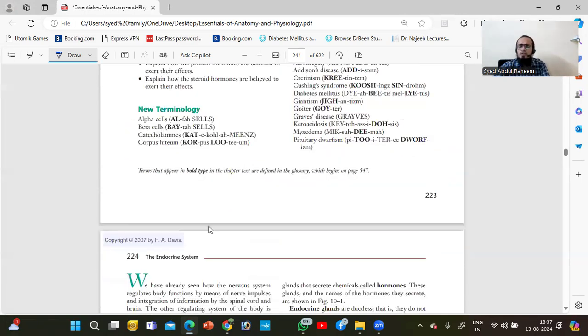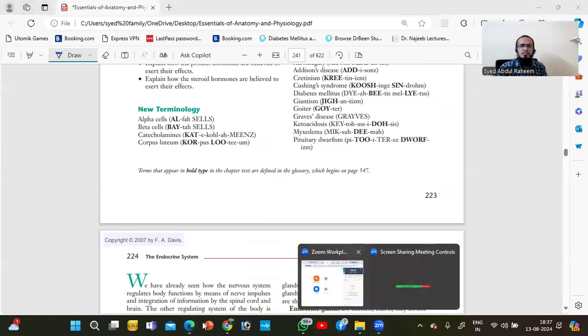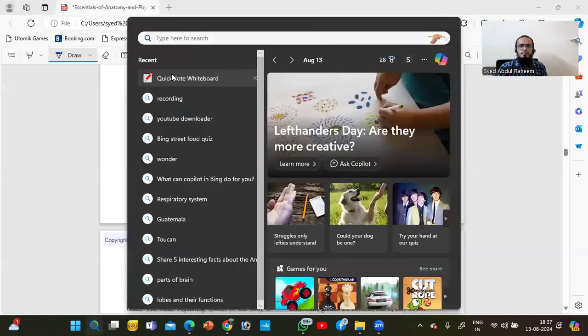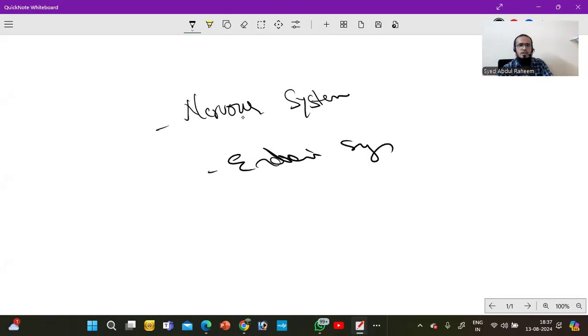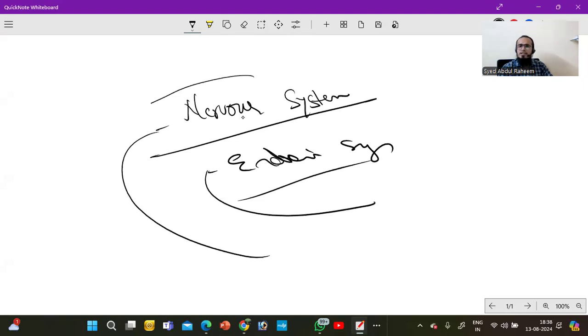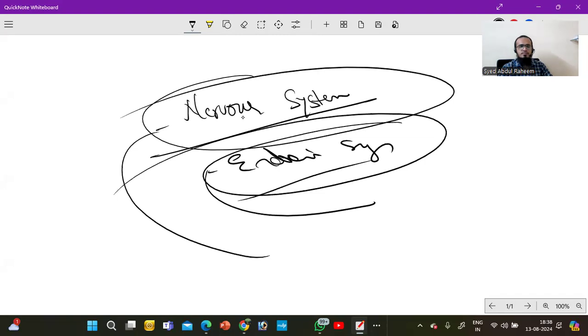Okay, medicine related to the treatment of the diseases of the endocrine system. Basically, in our body two systems are very important: one is the nervous system and another one is the endocrine system. Every organ is under either the nervous system or the endocrine system, so every function needs endocrine or nervous system permission.